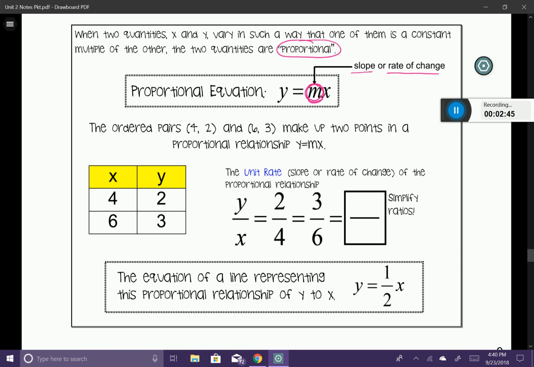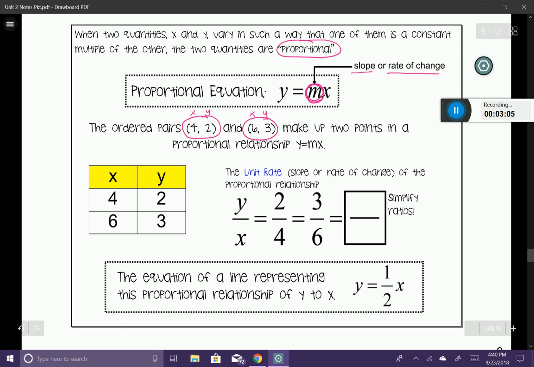So what I did here was I took those 2 coordinates and I placed them into a table of values. Remember, when I have a coordinate, my first coordinate is always going to be my x and my second is going to be my y. So here I'll go ahead and indicate that. So all I did was place them in my table of values to the left.